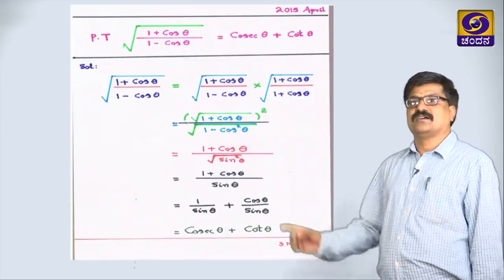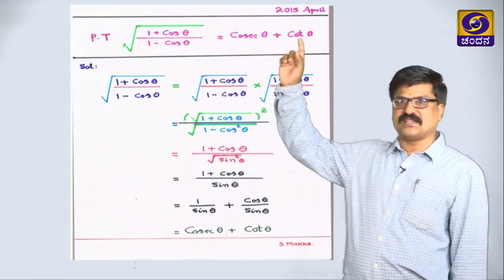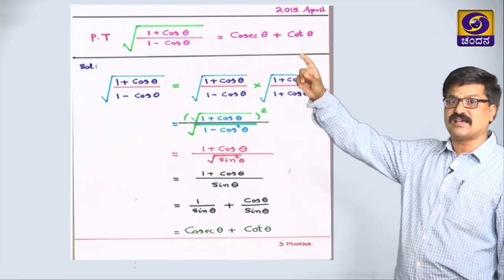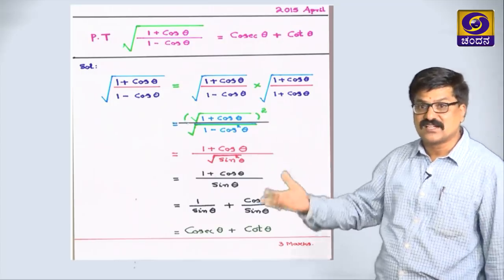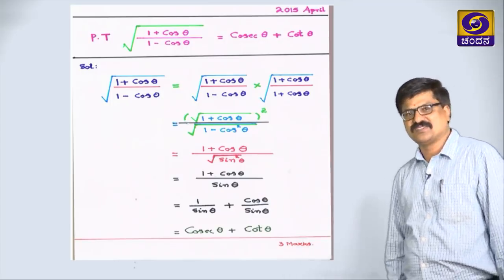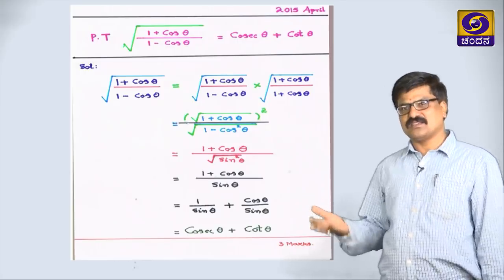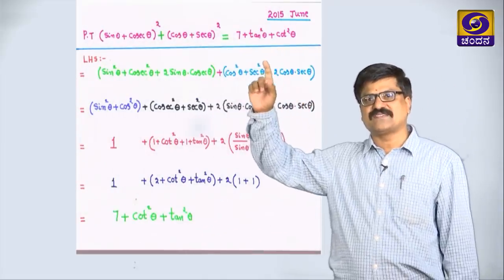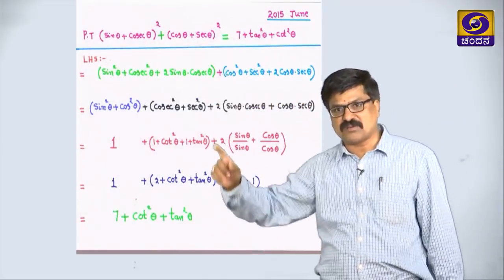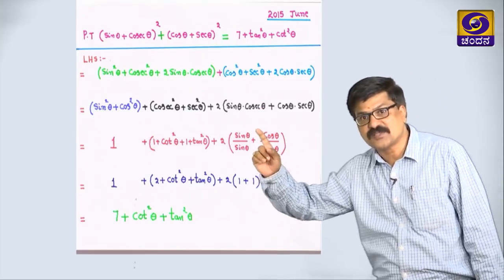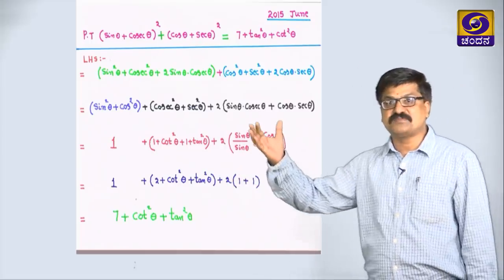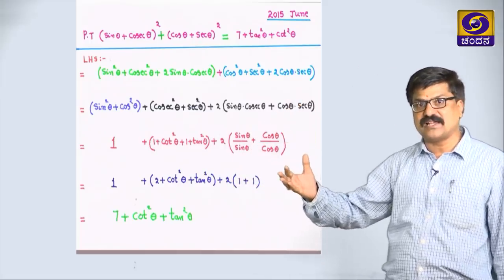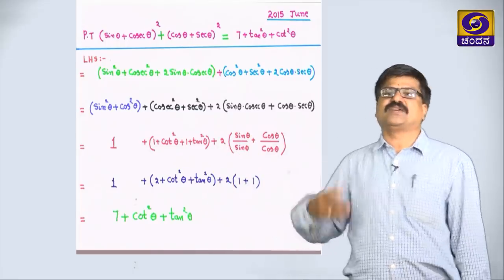See, in April 2015, I think this problem they have asked. So see the steps, how easily a result you are getting. This is a 3 mark sum. I hope by seeing this, you are getting confidence in trigonometry. Let us take one more sum, in the June examination of the same year, this kind of problem they have asked. Observe the steps, where the identity we have applied, where that algebraic concept also we have applied. So finally, what result are we getting?